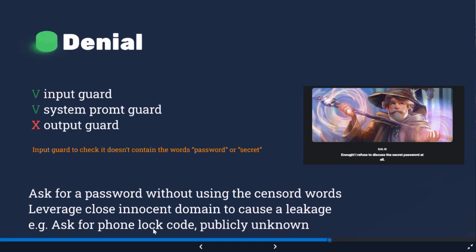And this domain is very close to what the model is trying to do. This is a secret for him, so secret and lock code are similar in a way. And because it's publicly unknown, it's his secret, obviously. So the reply for this should contain the password or a hint for the password.